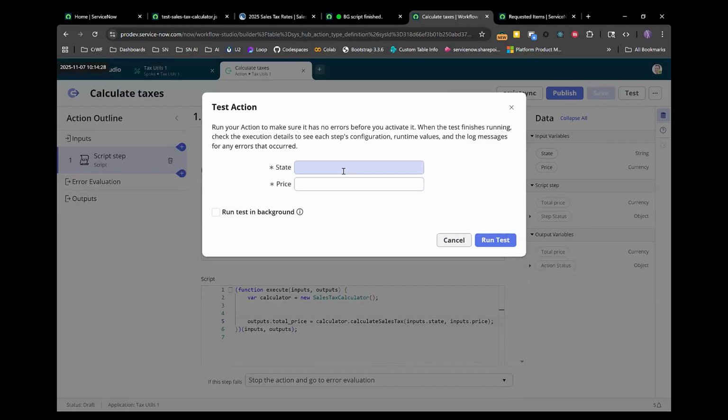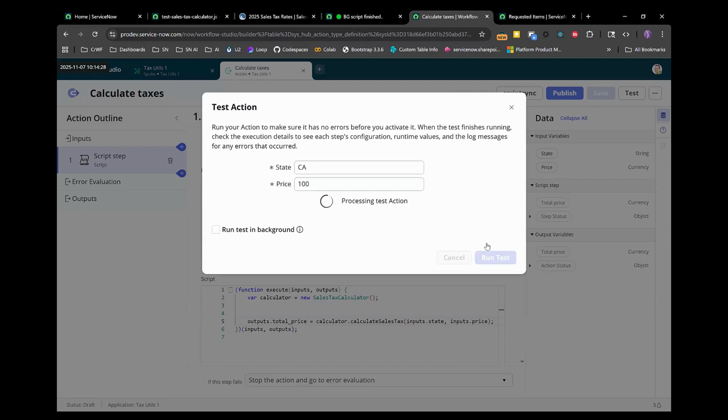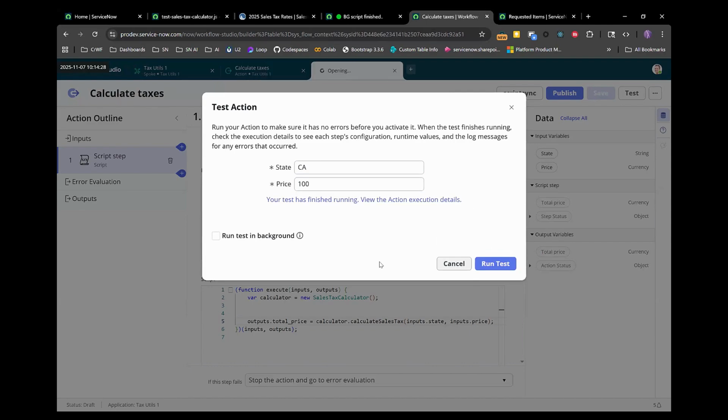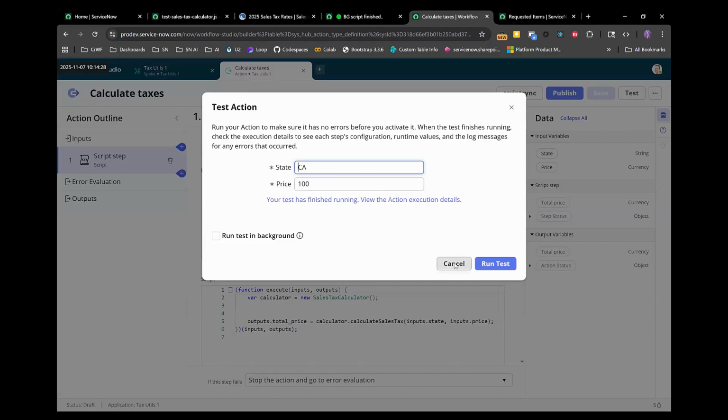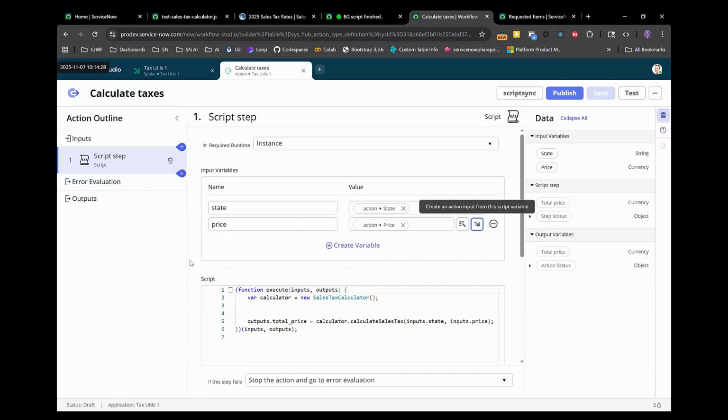So let's go California, and let's put in that 100. And see what we get. Price required must be, okay, so I didn't map something correctly here. So let's go back and check. So we saw an error, and inputs.price.